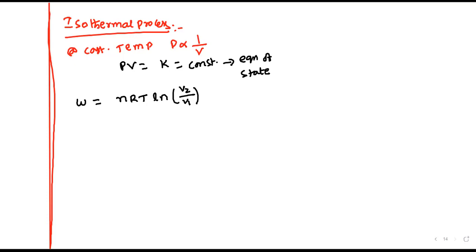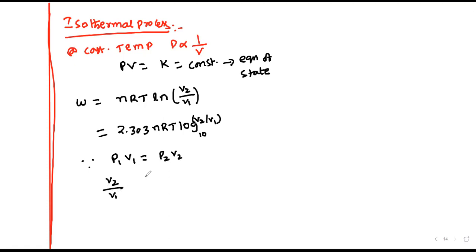This we can also write as 2.303 times nRT log V2 by V1 to the base 10. Since the equation of state is PV equal to constant, P1V1 equals P2V2, so V2 by V1 I can also write as P1 by P2. That is the isothermal process.